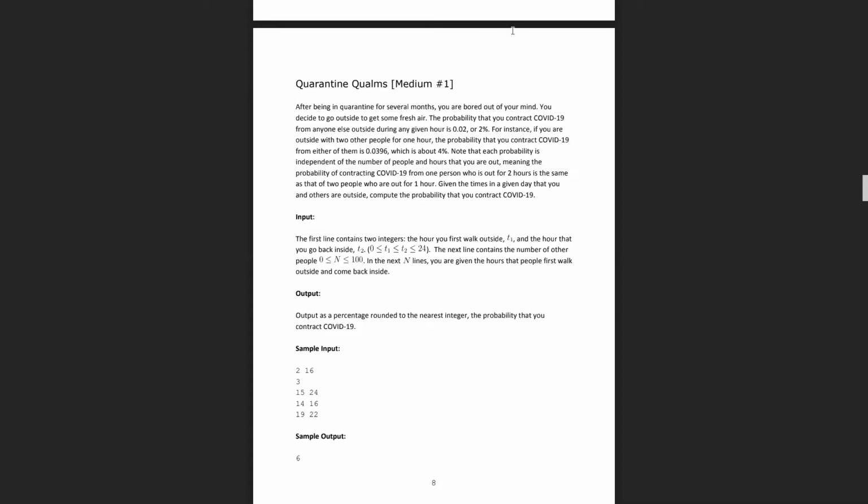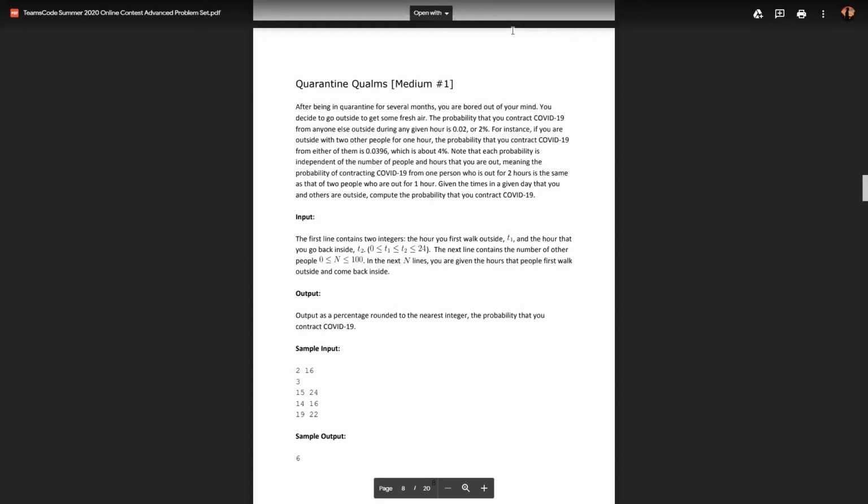The way to think about this is, if you go outside with somebody else for 1 hour, so let's say I go outside with Sean, there is a 98% chance that I will not catch COVID from him and a 2% chance that I will. Now, let's say right after that hour, I go out with Winbert for an hour. That's another 98% chance that I won't get it from Winbert and 2% chance I will.